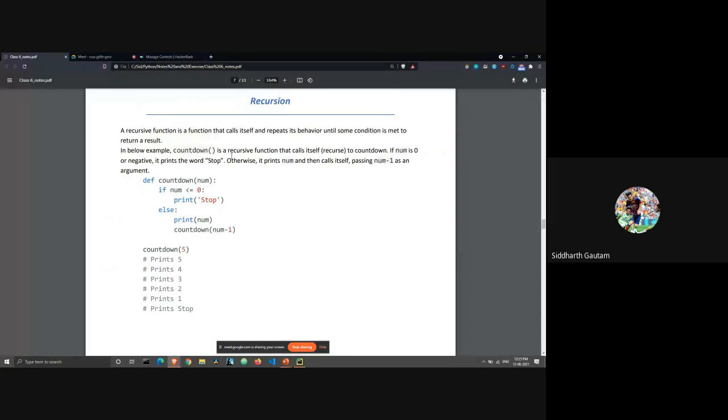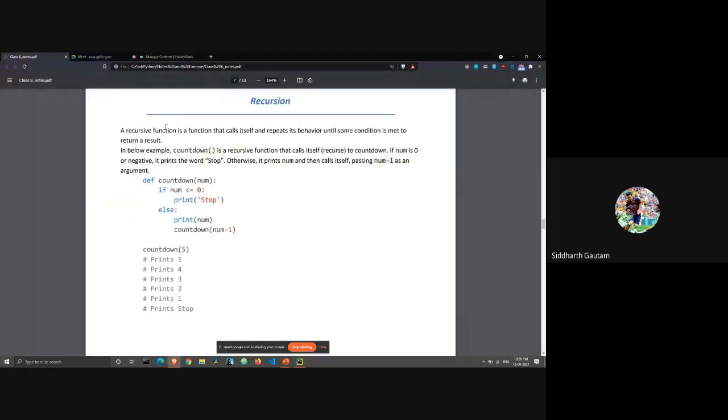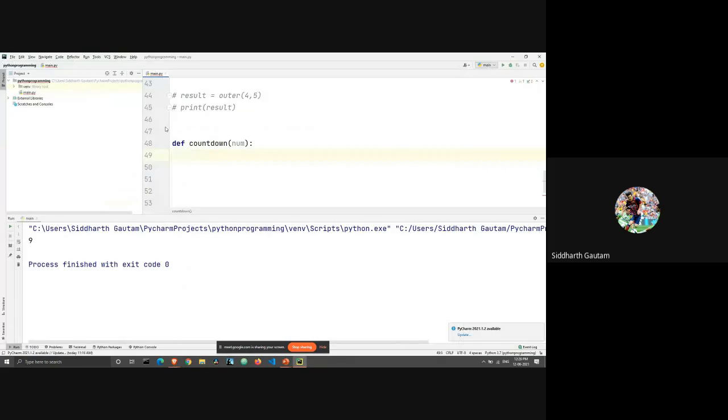So for example, the countdown function I think is very simple. So let's just take this, def countdown. We have a function, and the function is taking a value num. We will take this as a user input. We have the number, and we want to count down to the value of 0. When it comes to 0, it will stop.